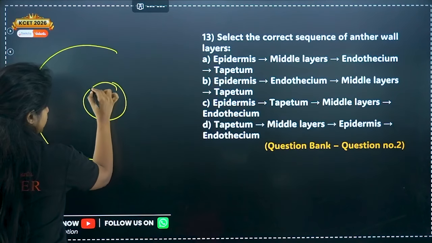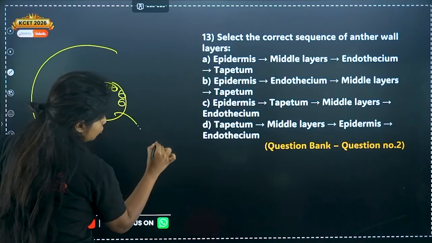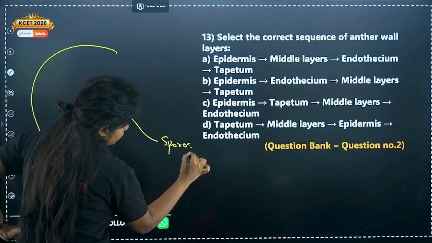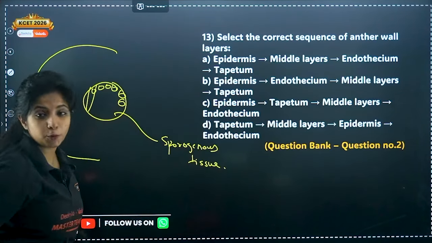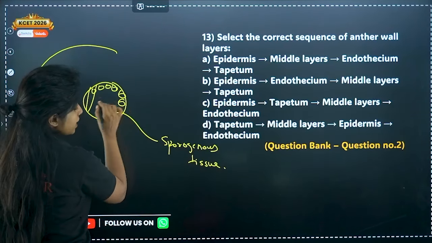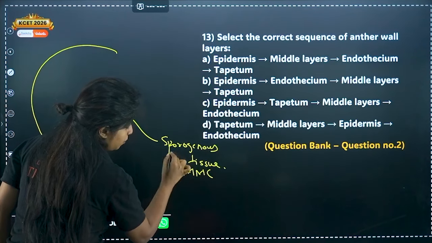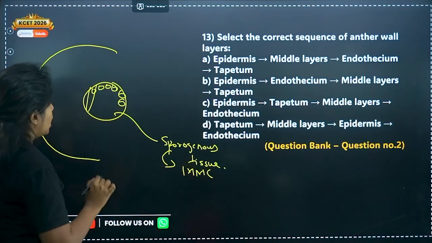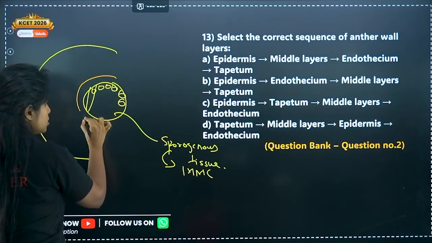The innermost thing that you have over here, which is made up of so many cells, is known as sporogenous tissue. Ma'am, all the cells of the sporogenous tissue are microspore mother cells? Yes. It is made up of microspore mother cells.